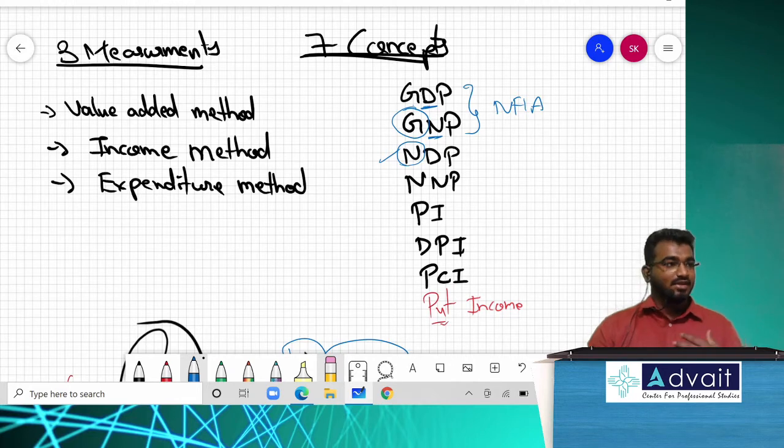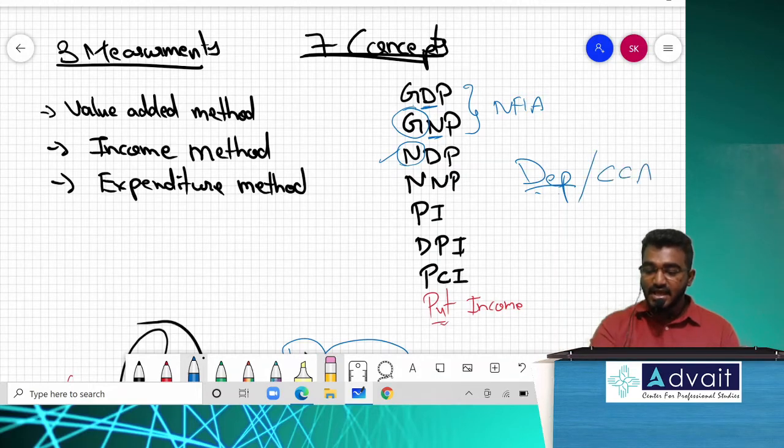Like the same, even in economics, we need to deduct one indirect expenditure. What is that indirect expenditure? That is called depreciation. What is it called? In economics, this depreciation is technically called CCA, Capital Consumption Allowances. What is CCA? What do you mean by NFIA? Net factor income from abroad. What is CCA?